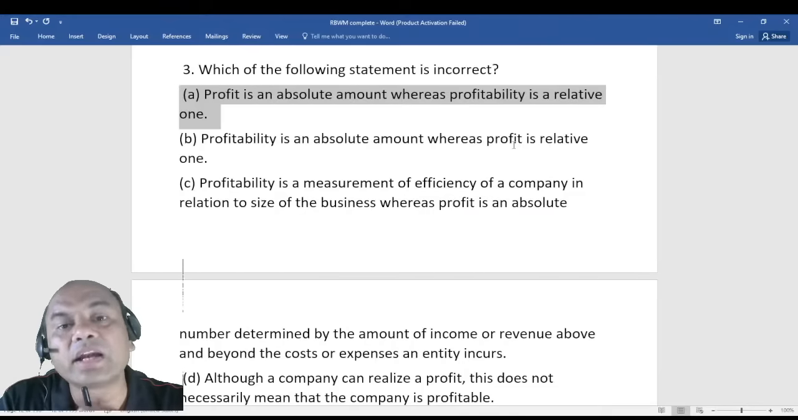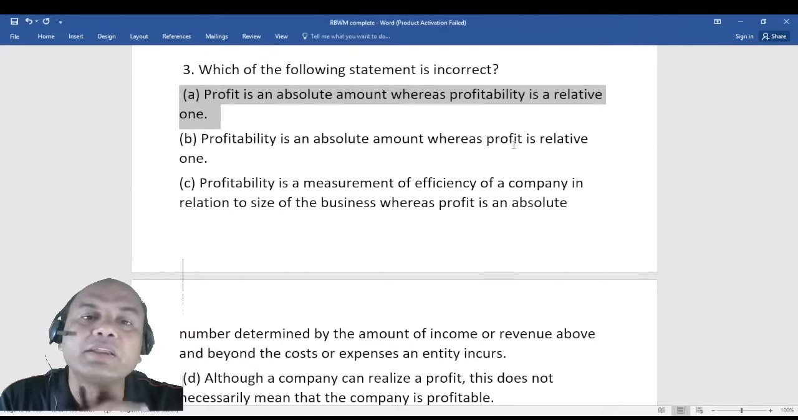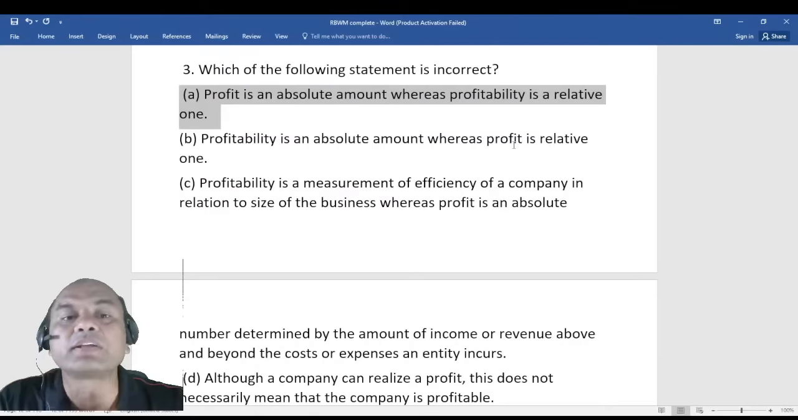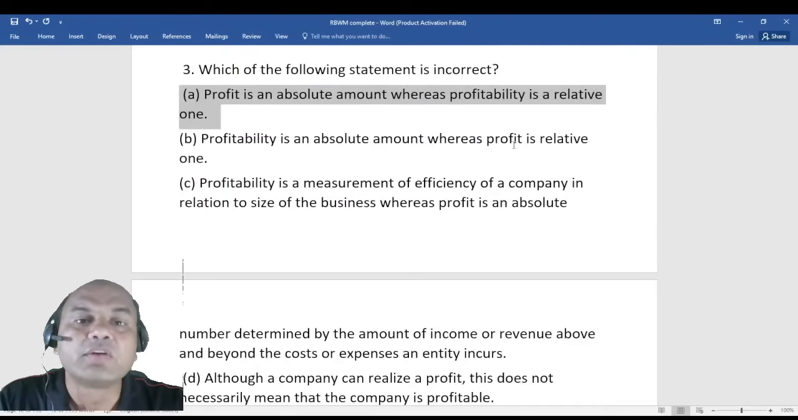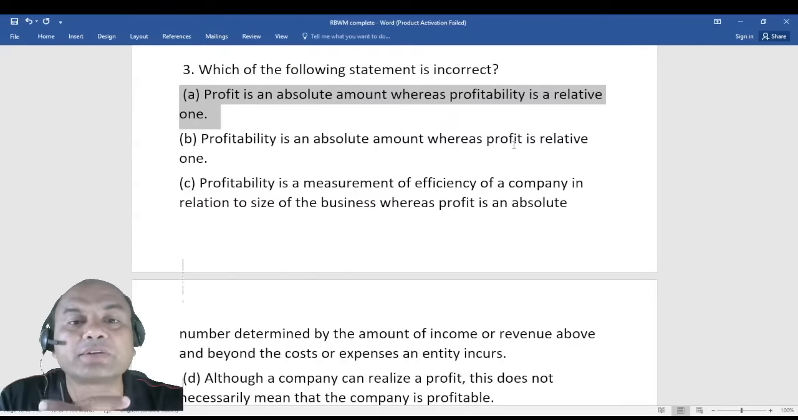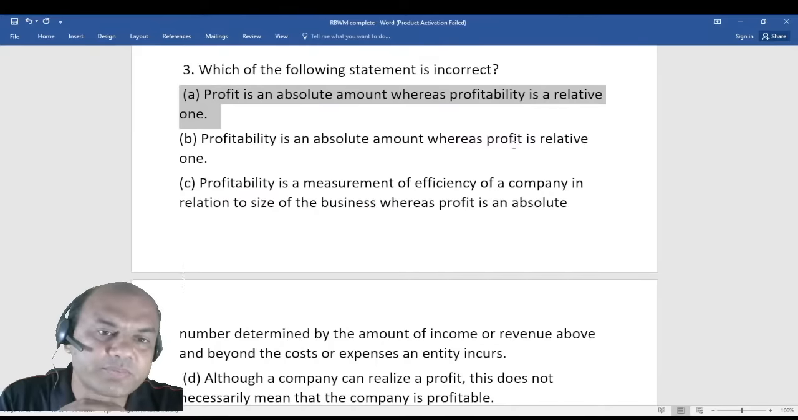And profitability is a relative term. It means that even if I have a profit of 8 crores, what are my expenses, what is the volume of my company, what are other companies in my segment doing? That's why profitability is a relative term, okay? So A is correct, but we want the incorrect one, so A is not the answer.